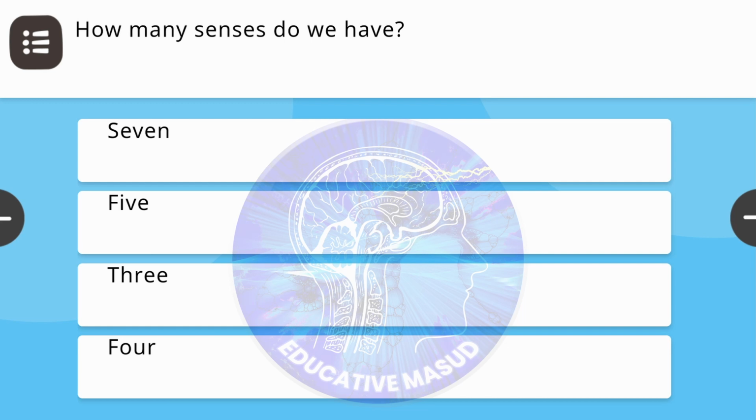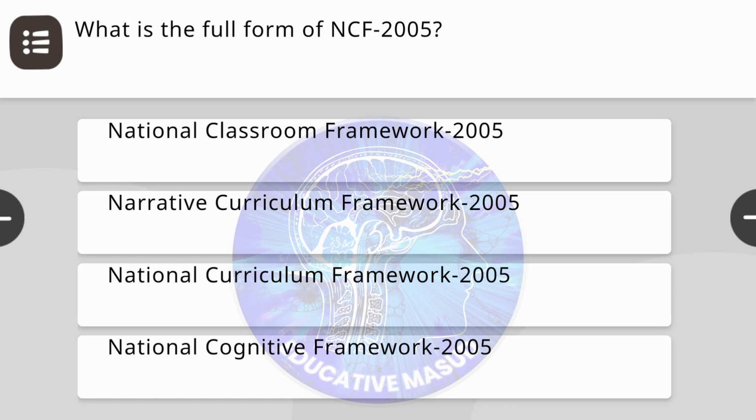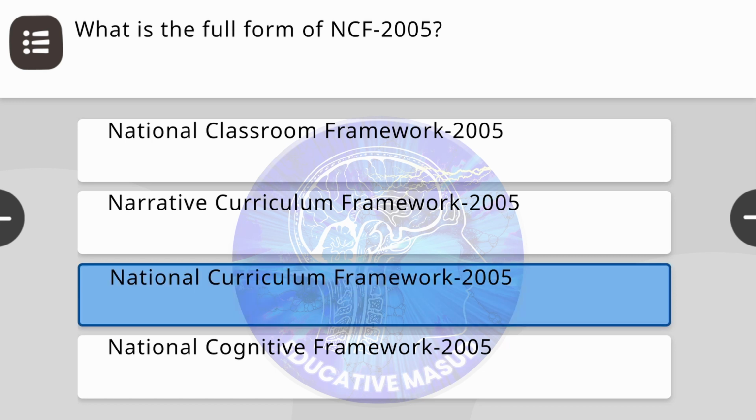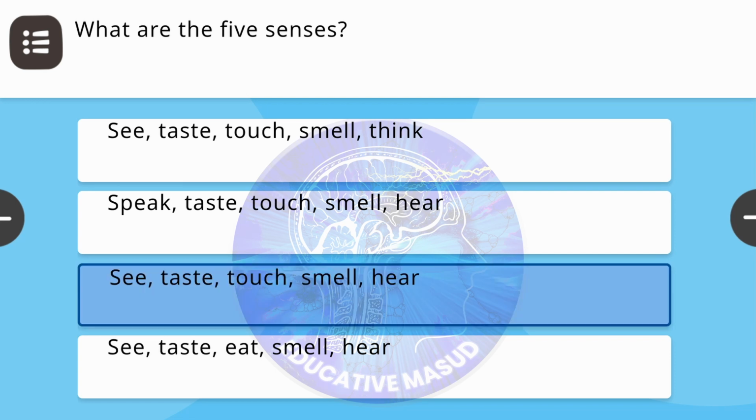Next question. How many senses do we have? Correct answer is 5. Next question. What is the full form of NCF 2005? Correct answer is National Curriculum Framework 2005. Next question. What are the 5 senses? Correct answer is see, taste, touch, smell, hear.